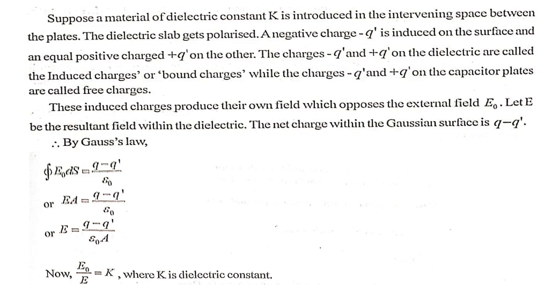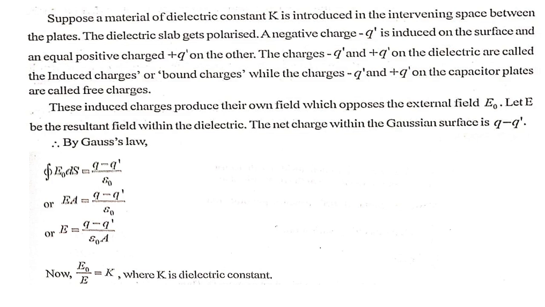The charges minus q dash and plus q dash on the dielectric are called the induced charges or bound charges, while the charges minus q and plus q on the capacitor plates are called free charges. These induced charges produce their own field which opposes the external field E0. Let E be the resultant field within the dielectric.